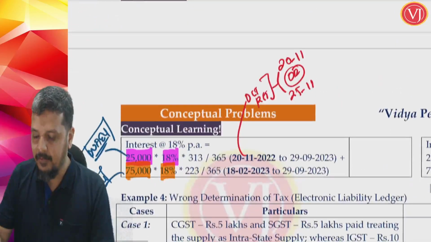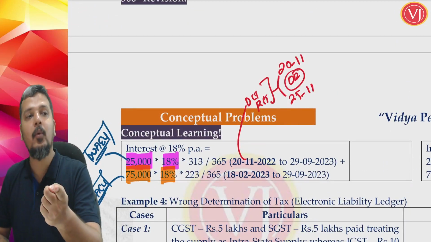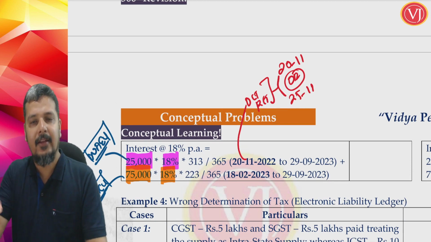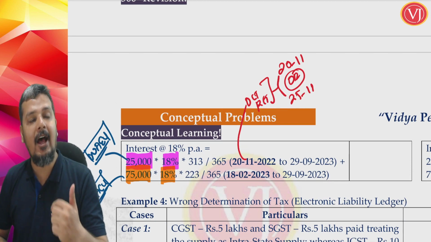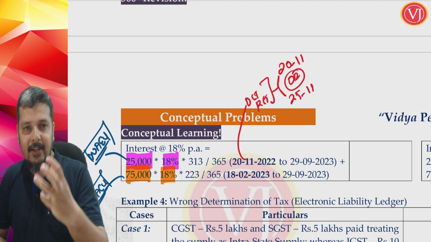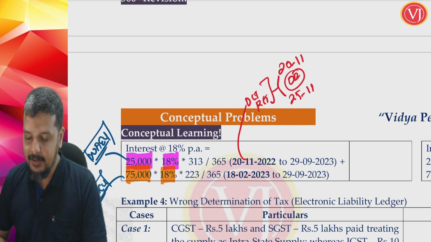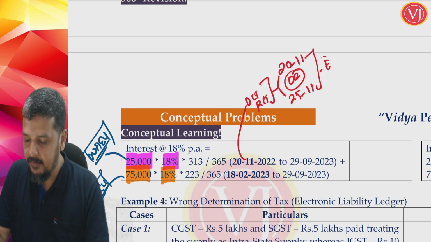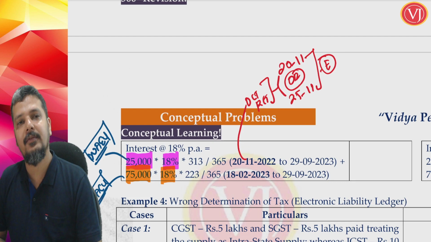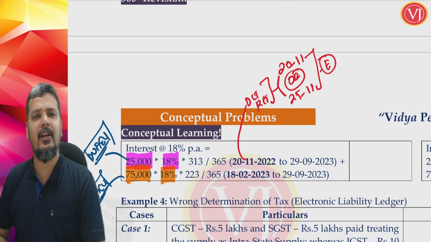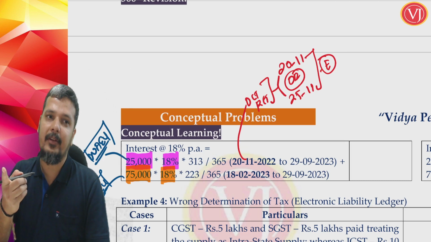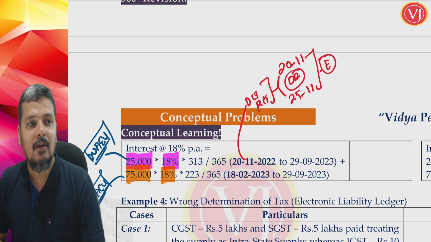So they tell that if at all you have reversed that ITC through your return, in this case the utilization was happening in the return. If the utilization of ITC was happening through your return, take whichever is earlier. And it is a very logical thing. Why are you not starting from 25th of November? You are actually required to file your return on or before 20th November. So that is your problem. So interest now will start from